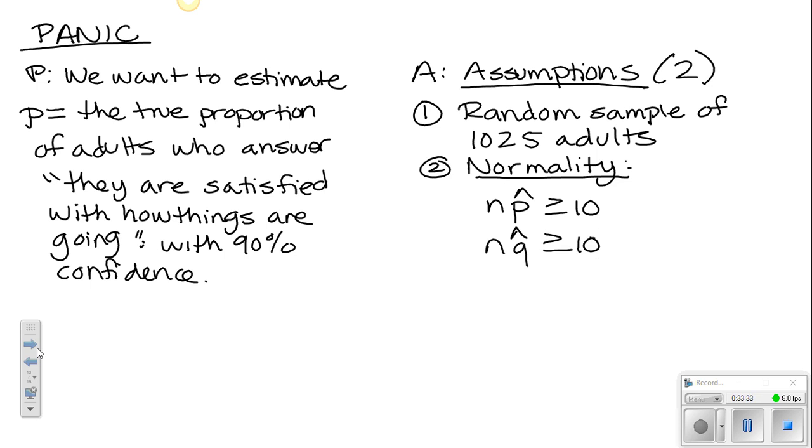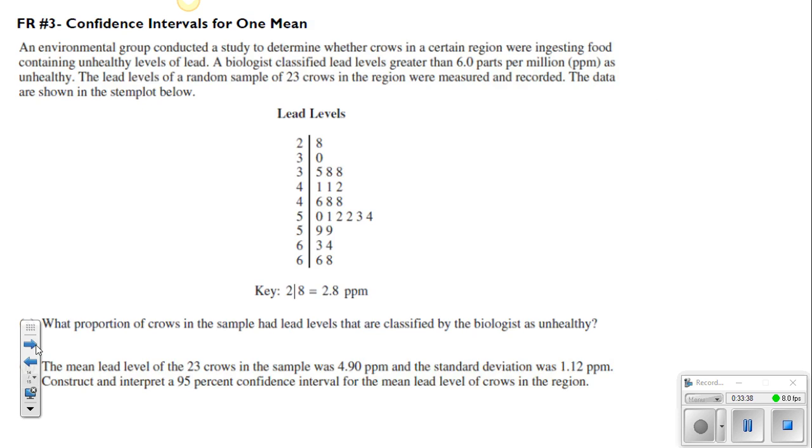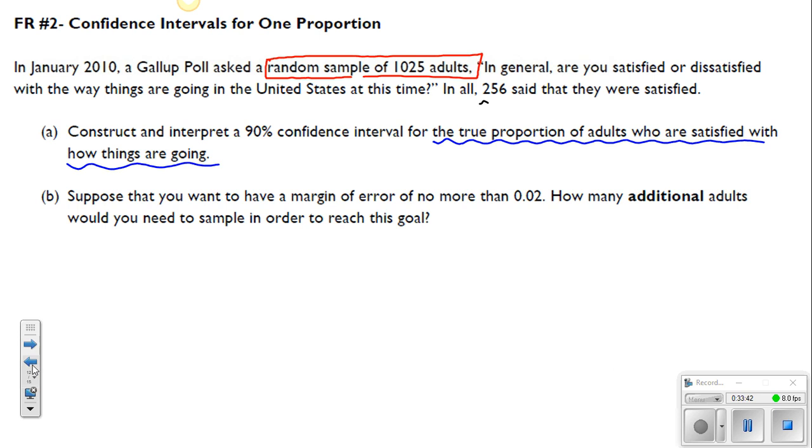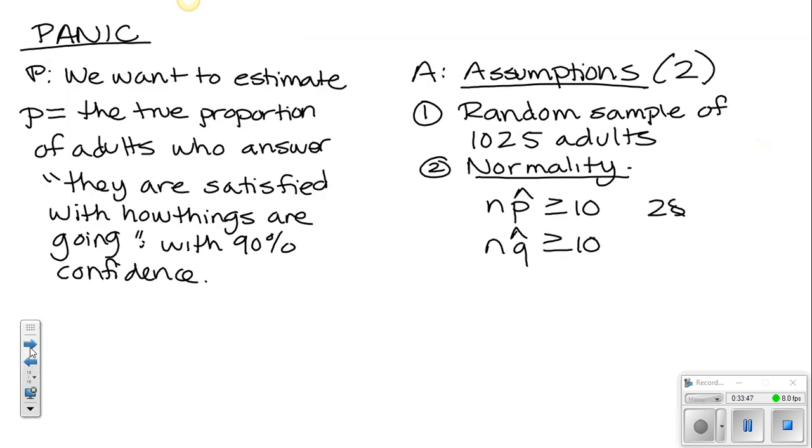Given the stem here, we know that 256 said that they were satisfied, so the number of successes here is 256. So we know that 256 is greater than or equal to 10. We also know that the failures are going to be greater than 10, because 1025 subtract 256 is 769. So that's greater than or equal to 10.